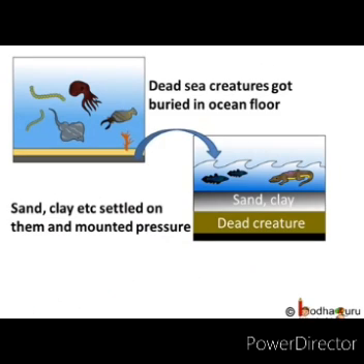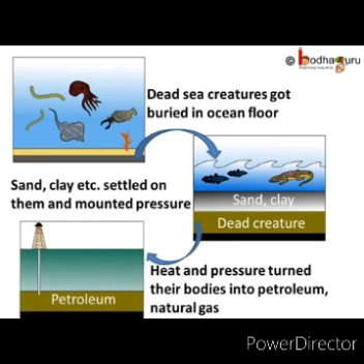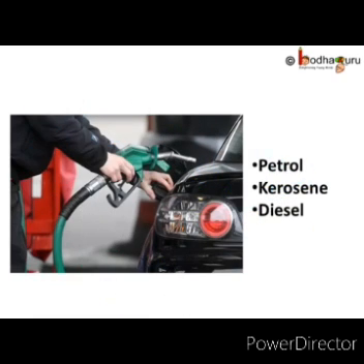As they died, their bodies settled at the bottom of the sea or ocean and gradually got covered by sand, clay, etc. Over millions of years, absence of air, high temperature and high pressure transformed the dead organisms into petroleum and natural gas. All of us know how important petrol, diesel, etc. are. We get these fuels from petroleum. We also get kerosene from petroleum.